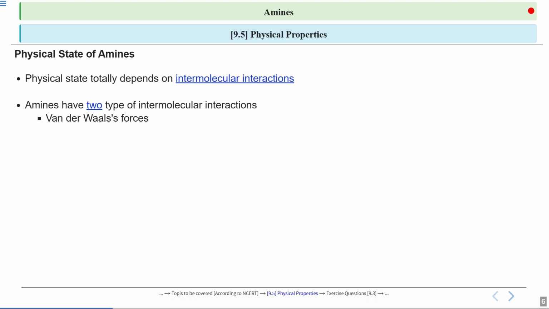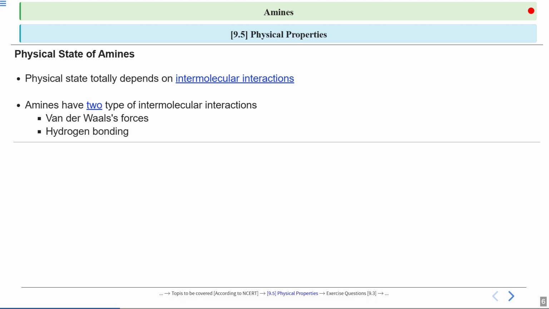First one is van der Waals forces. So what are these kinds of forces? These are weak attractions that exist between all molecules, caused by temporary shifts in the electron clouds. Even though the van der Waals forces are weak, they can still influence whether a substance is a gas or a liquid, okay, especially in smaller molecules.